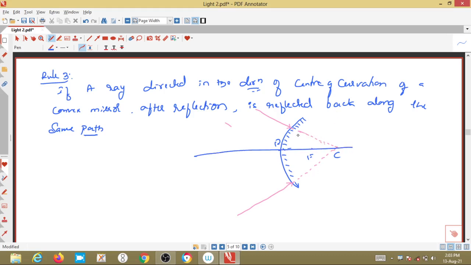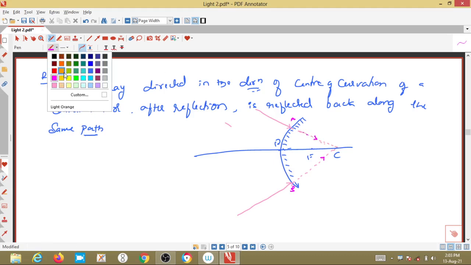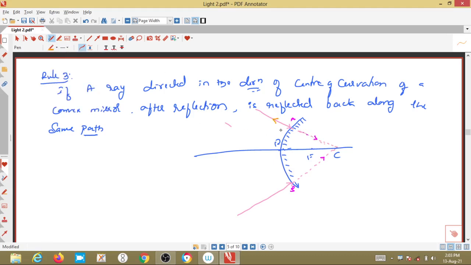Hence whatever ray is incident on this particular point, focusing towards the center of curvature, will be reflected back along the same path as the incident ray. So it is moving back. This is the incident ray, this is the reflected ray. Here also it is moving back along the same path. This is the reflected, and this arrow mark is for the incident ray.